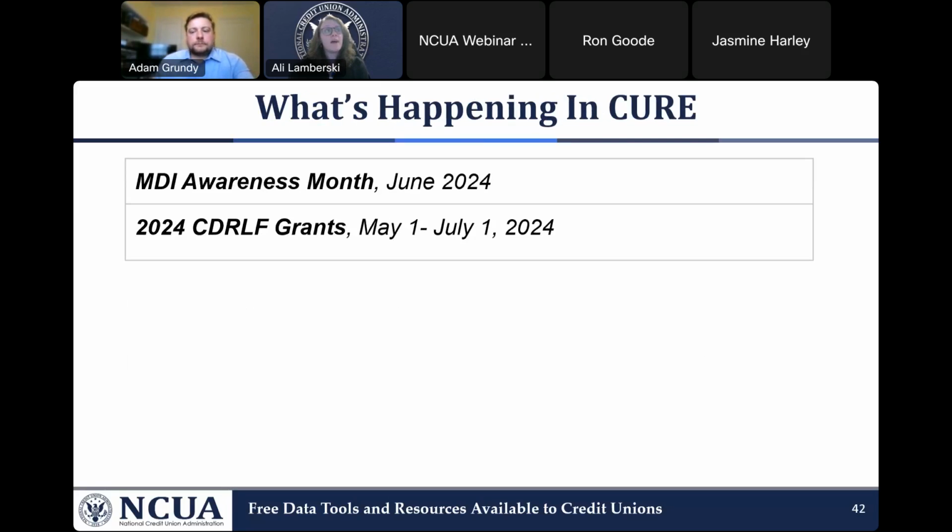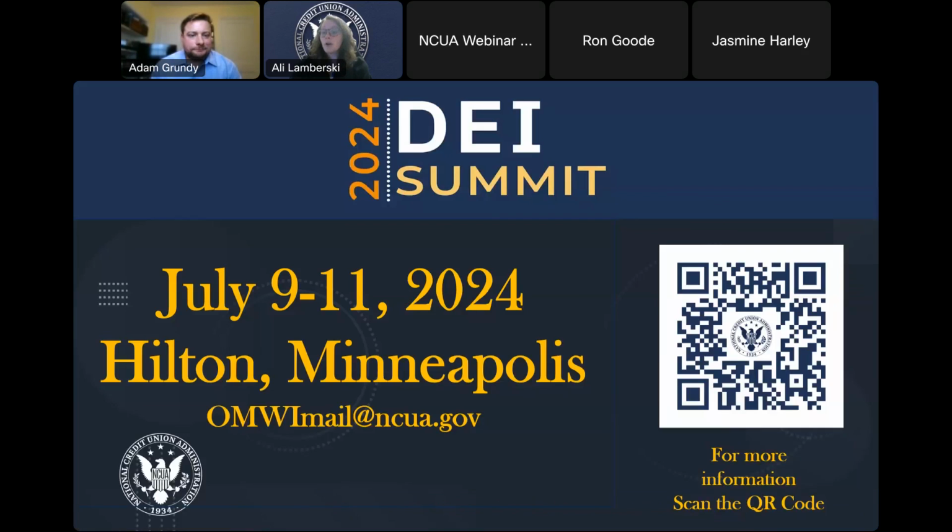Additional events, of course, are our MDI Awareness Month for the entirety of June 2024. And then the CDRLF grant round opens up May 1st and will be open until July 1st. So please, if you are interested, get your applications in before July 1st. I would also like to highlight in July with our partners, the Office of Minority and Women Inclusion. They will be hosting their annual DEI Summit in Minneapolis, Minnesota from July 9th through 11th, 2024. So if you are interested in attending, please scan this QR code for more information.